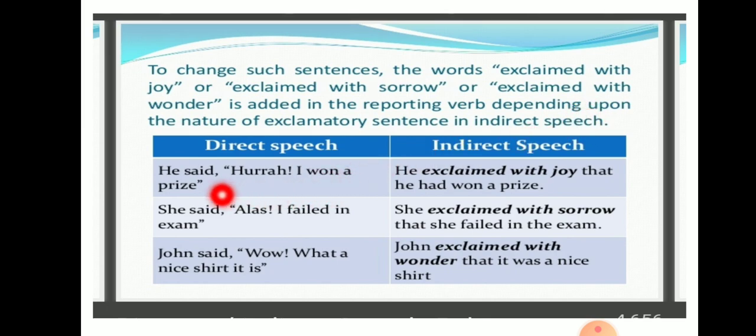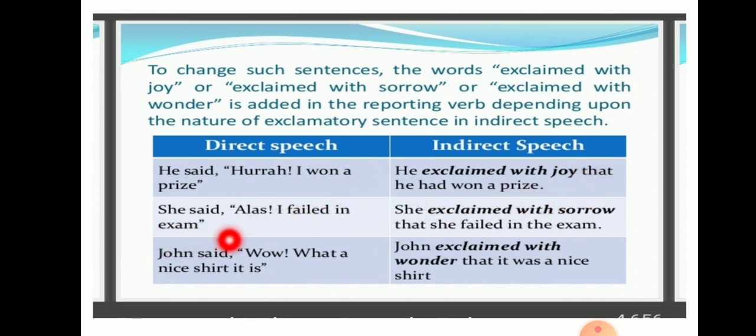Now let us see some examples here. He said, "Hooray, I won a prize." He exclaimed with joy, since it is a happy expression, that he had won a prize. So that is the conjunction for an exclamatory sentence in indirect speech.